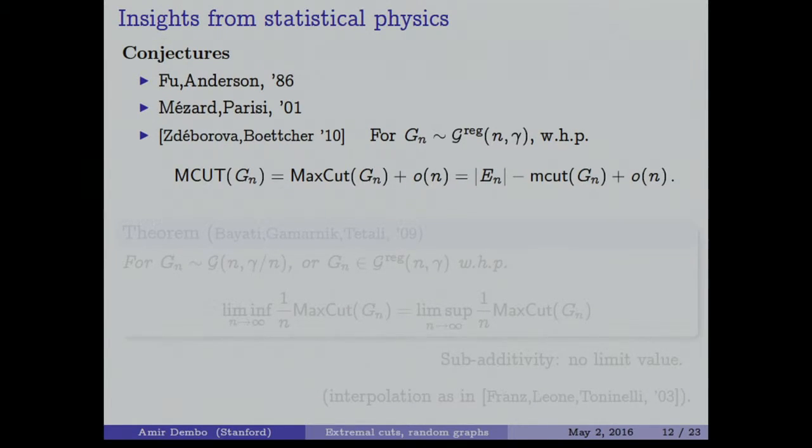And what they said is take a regular graph, take the uniform regular graph of fixed degree gamma, which can be depending on n and can be just fixed degree, and large n. Then with high probability, you have this marvelous identity, which says that the max cut up to little order of n is the same as the max bisection. This is not so surprising, but the max bisection is the same as the mean bisection on the other side of E. So if you add max bisection and mean bisection should be, as we know, be around the size of E over 2 plus some error. The claim is that the error is completely symmetric.